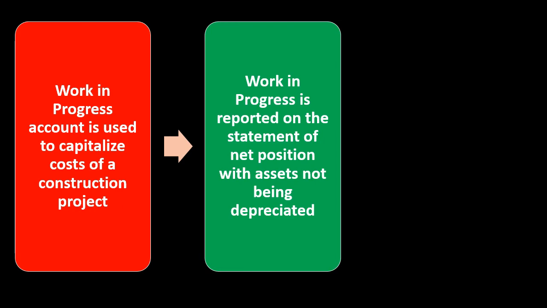Work in process is reported on the statement of net position with assets not being depreciated. So it's going to be reported on the statement of net position. That's going to be a balance sheet type of statement because it's going to be an asset that we're putting on the books. Work in process is going to be an asset. It's going to be a long-term asset. It's going to be a building or a bridge sometime in the future, which would typically be a capital asset or a depreciable asset once finished, but however, not finished yet. And therefore, when it's in the work in process account, we don't depreciate it.